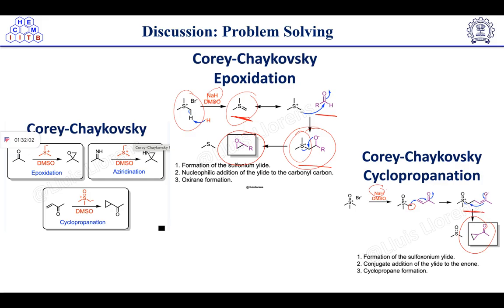Then this oxygen anion will push electrons here and this double bond will attack here to knock out the dimethyl sulfoxide moiety to give the cyclopropane product. The formation of sulfoxonium ylide is taking place, then conjugate addition of the ylide to the enone, and then cyclopropane formation is known as the Corey-Chaykovsky cyclopropanation reaction.